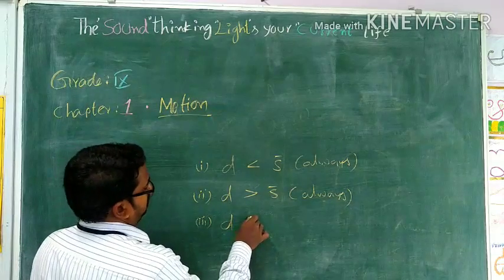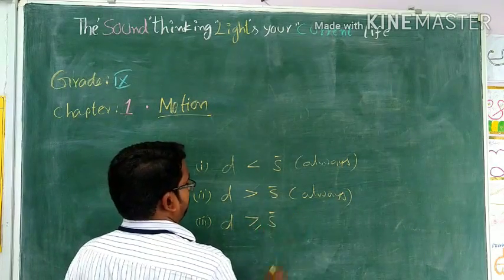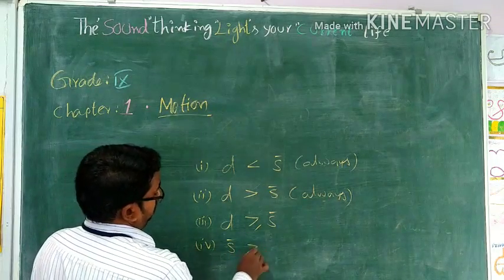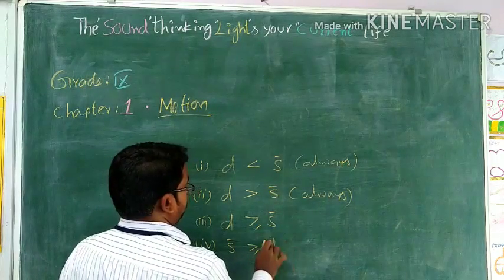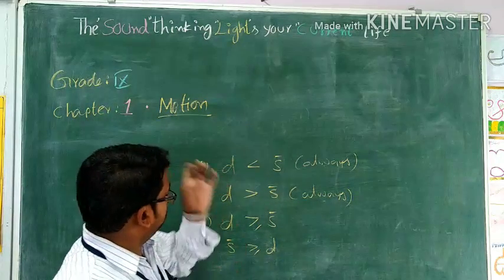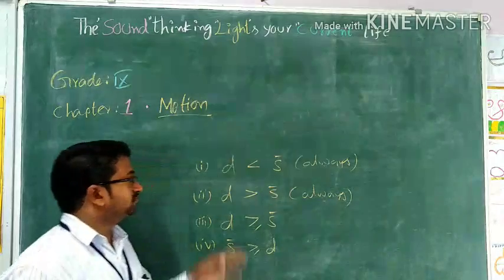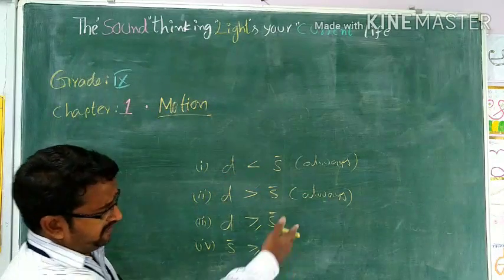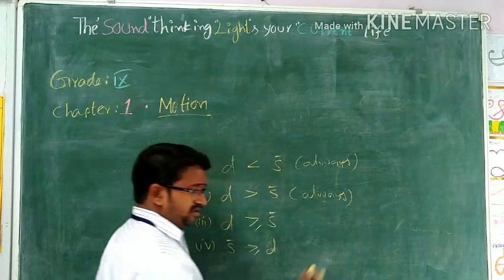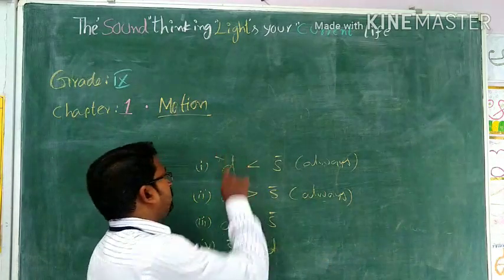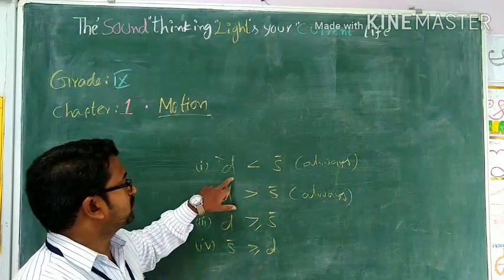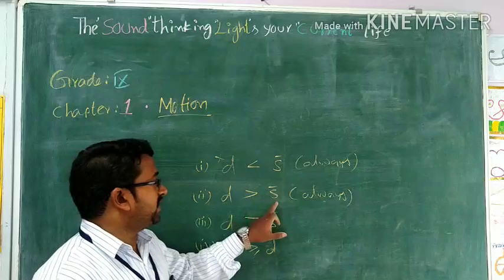So distance may be greater than or equal to displacement, and displacement may be greater than or equal to distance. Like that the conditions are given in competitive examinations. What is your option? Distance is less than displacement? Previously also we saw that the distance we got was 88 and displacement is 0. So it's not going to be, because the shortest distance is the displacement. So distance is most probably more, and distance is greater than displacement.